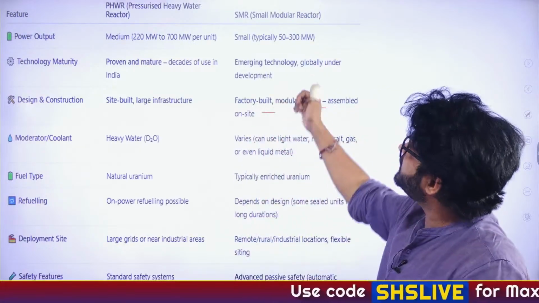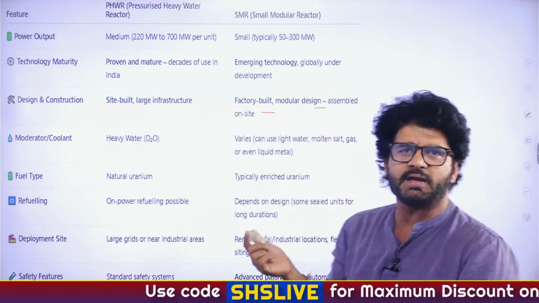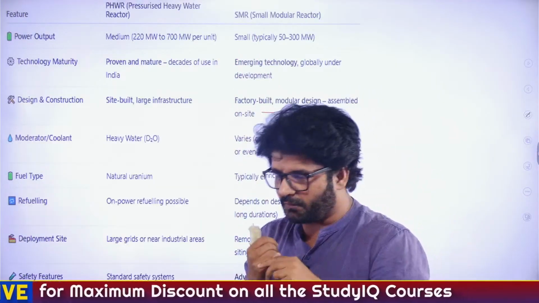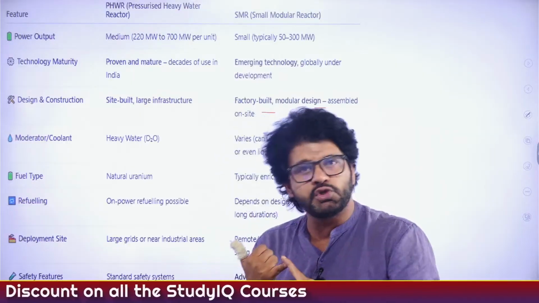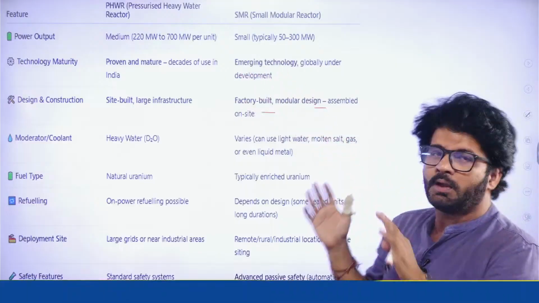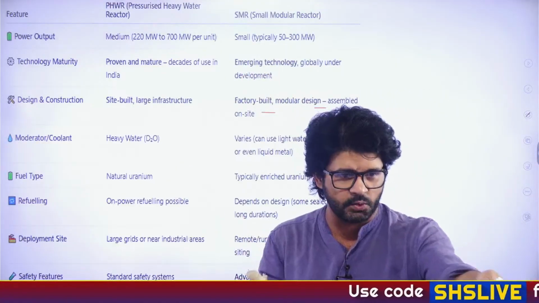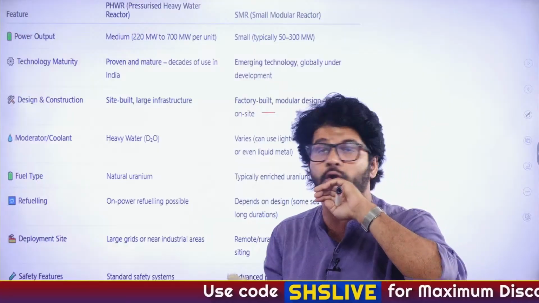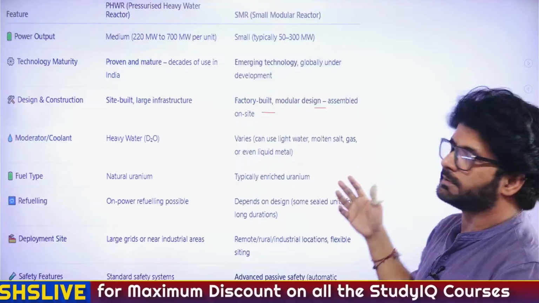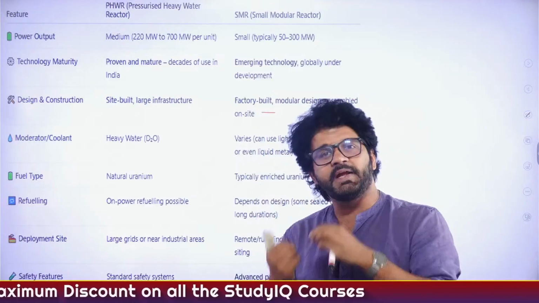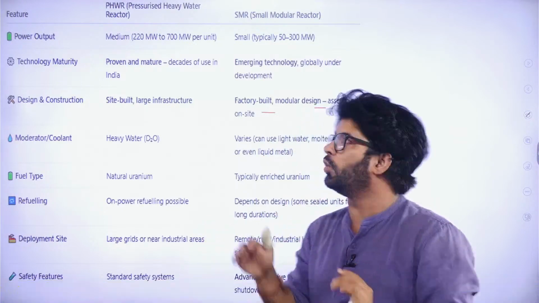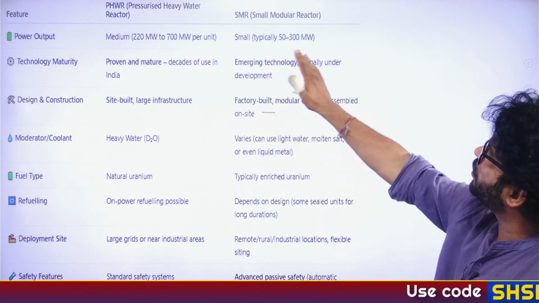If it's smaller in size, the initial price is currently high, but slowly and gradually the price we will incur to produce nuclear energy will be lower. Also, compared to PHWR, if a nuclear plant is bigger, as Venkat was saying, highly radioactive, it's a bigger plant, the radioactivity risk is higher compared to SMR, which is smaller in nature, producing less energy, and that's why the radioactive risk will be lower. So that's why the government is focusing towards SMR.